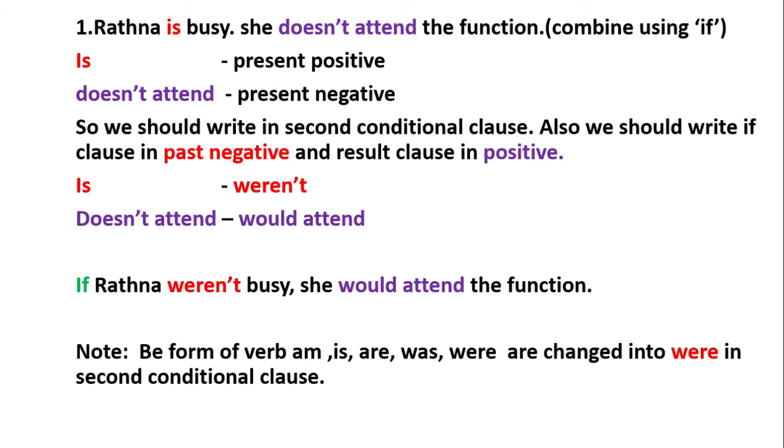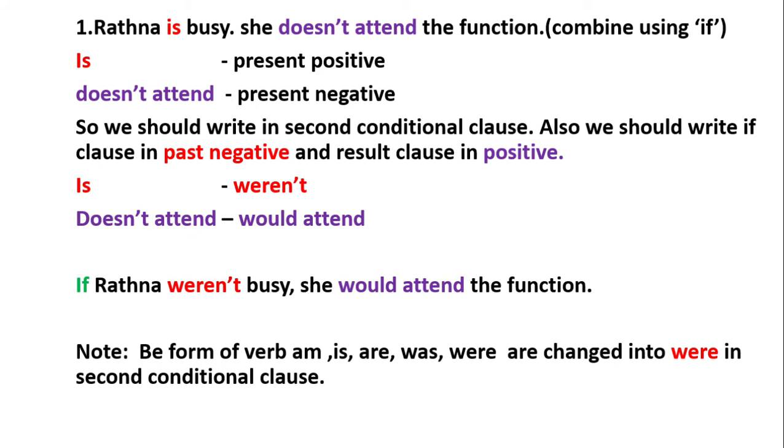Ratna is busy. She doesn't attend the function. Combine using if. Verb is in present positive. Verb doesn't attend is in present negative. So we should write in second conditional clause. Also we should write if clause in past negative and result clause in positive.